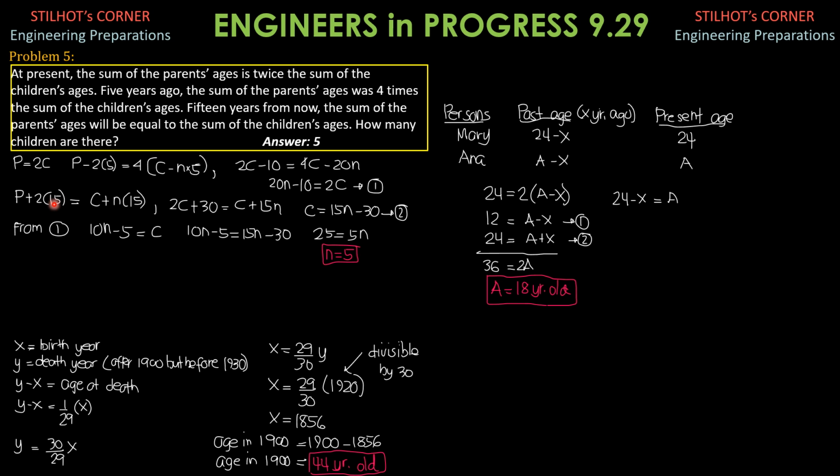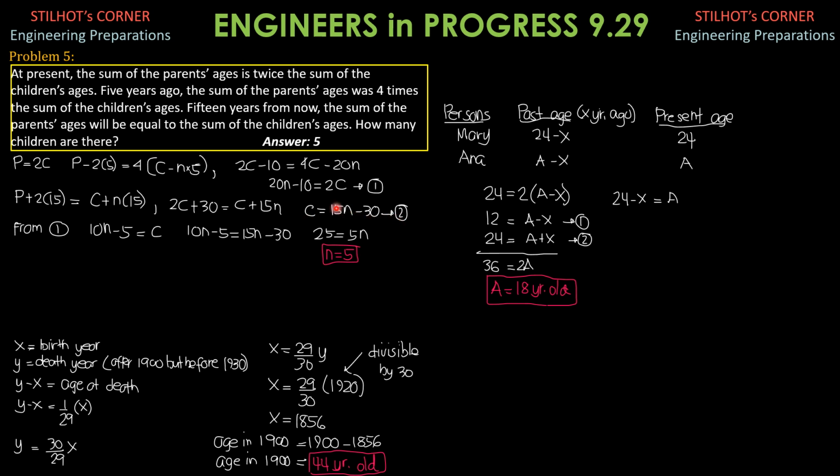While the sum of the children's ages would be C at present, plus n times, if there are n children, then times 15. So replacing P by 2C, then we have plus 30 equals C plus 15n. So that means C, 2C minus C is C, equals 15n minus 30.